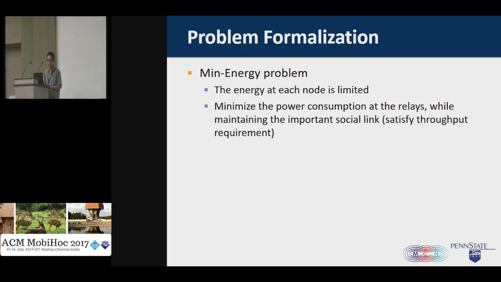To investigate how this amplify-and-forward strategy can be used to maintain the connection between the important social pair, we consider two problems in our paper. The first problem is called the min energy problem. Because we know that the energy at each of the relay nodes is limited, the min energy problem here tries to minimize the power consumption at the relays while maintaining the important social links.